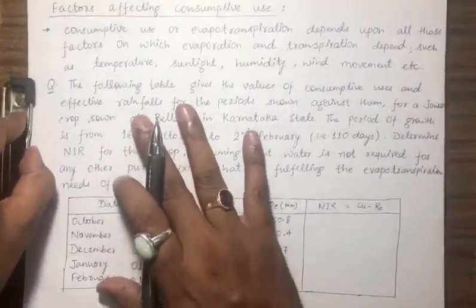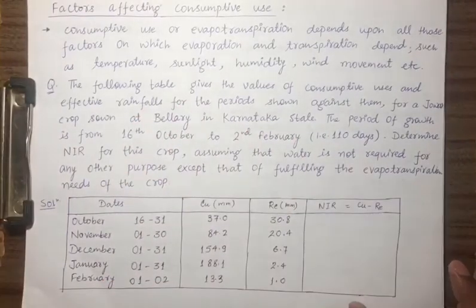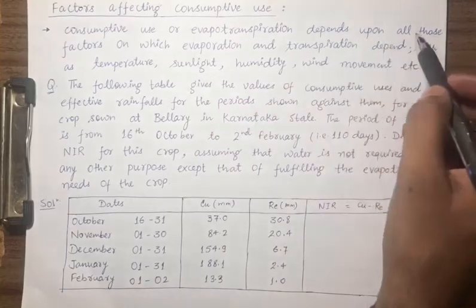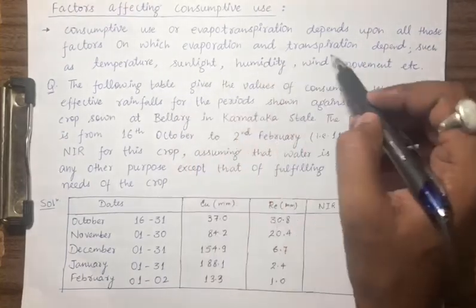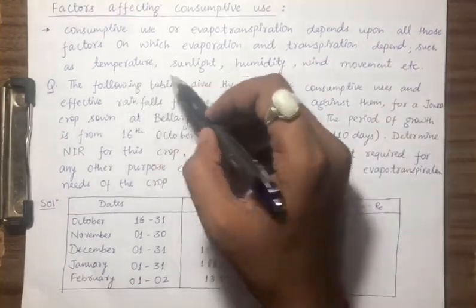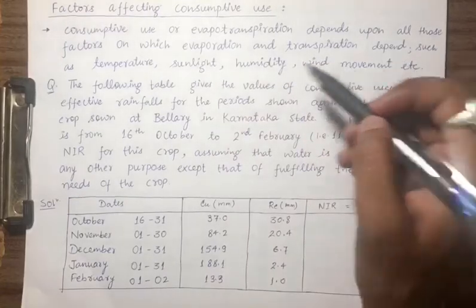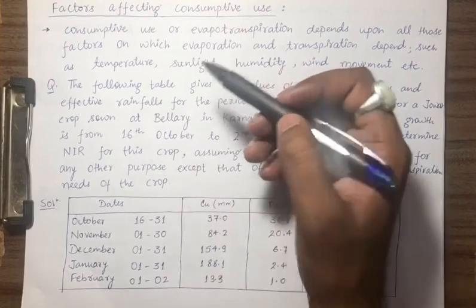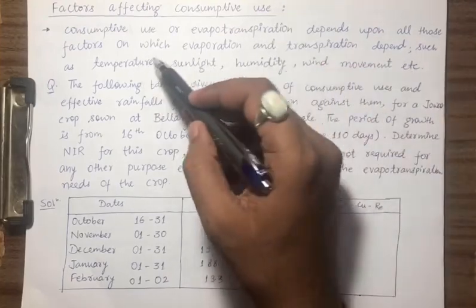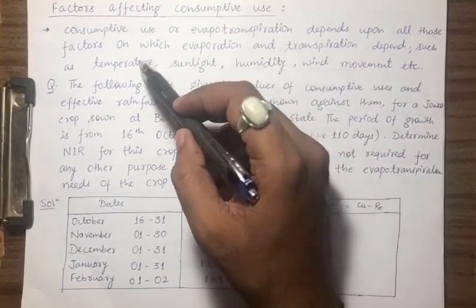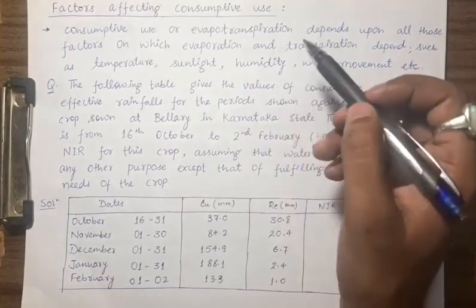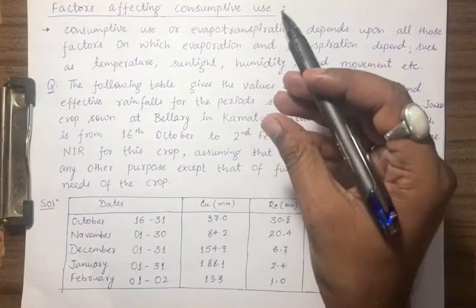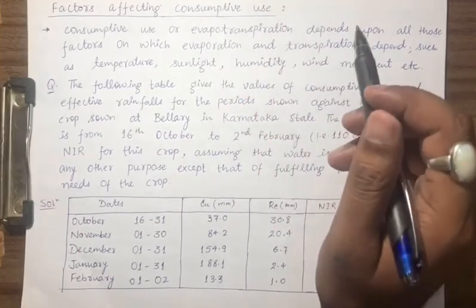Now what are the factors affecting the consumptive use? Consumptive use or evapotranspiration depends upon all those factors on which evaporation and transpiration depend, such as temperature, sunlight, humidity, wind movement, etc. If temperature is high, the evapotranspiration need will be high. Sunlight is high, and sunlight you can directly correlate with temperature. If humidity is more, evapotranspiration needs will be less, because moisture is available in the surrounding atmosphere.